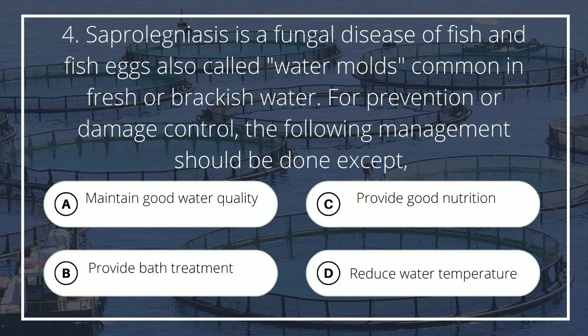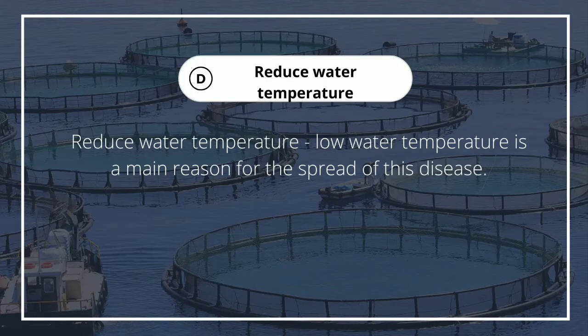Number 4. Saprolegniasis is a fungal disease of fish and fish eggs, also called water molds, common in fresh or brackish water. For prevention or damage control, the following management should be done except A. Maintain good water quality, B. Provide bath treatment, C. Provide good nutrition, D. Reduce water temperature. The answer is D. Reduce water temperature. Low water temperature is a main reason for the spread of this disease.